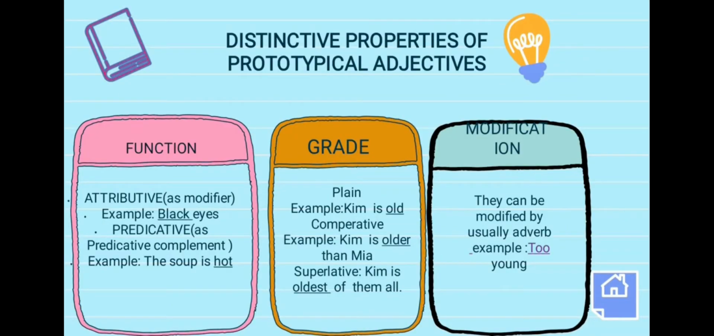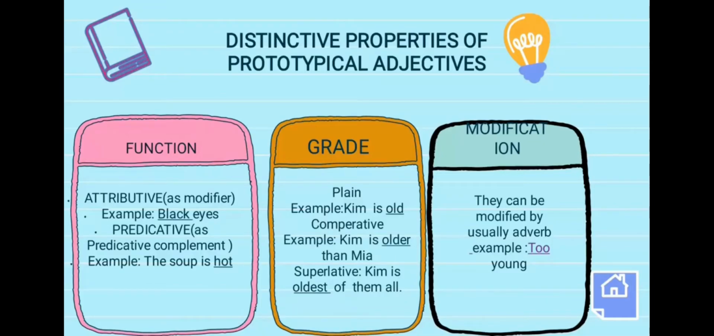Distinctive properties of prototypical adjective. Prototypical adjective in English has the following three properties. First, function. In function, attributive use, the adjective functions as a modifier and precedes the noun in a noun phrase structure. And predicative use, the adjective functions as predicative complement. For example, in attributive, black eyes, and in predicative, the soup is hot.